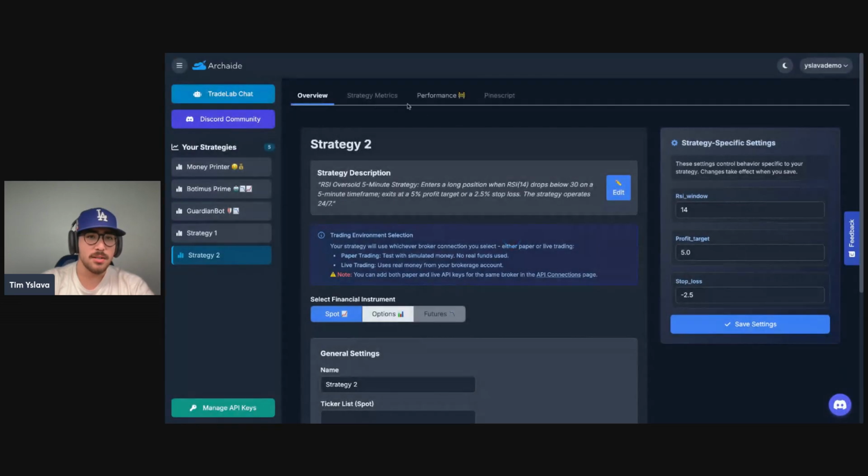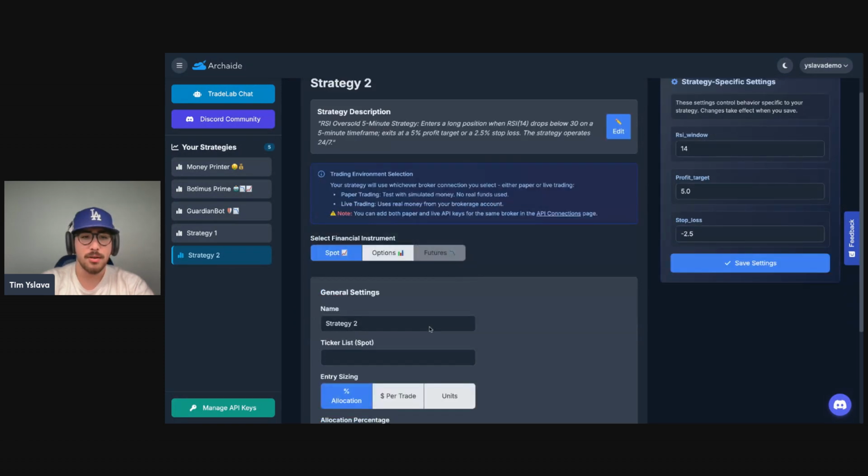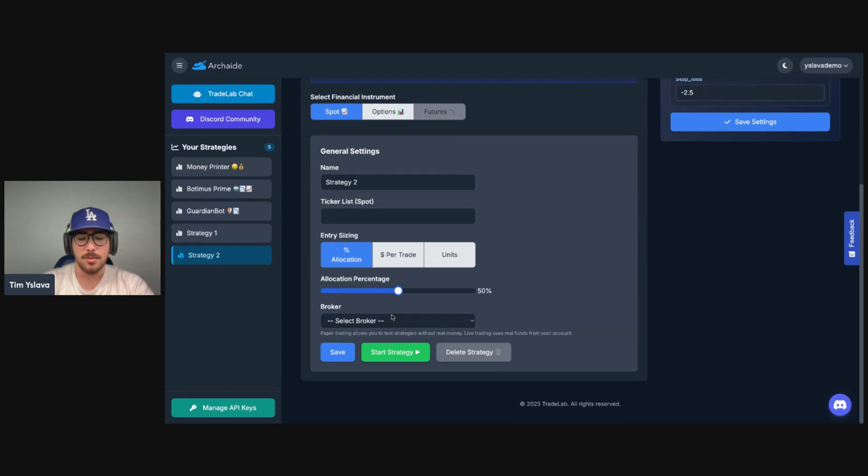Now, eventually, we want to have a full trade journal. We want to integrate with every single broker, right? So you could manage your Forex, crypto, every single different asset in one spot. And also have a bot marketplace. So let's say I want to sell one of these bots in a marketplace, we just launch that into the marketplace and people can subscribe if they like or not, right?